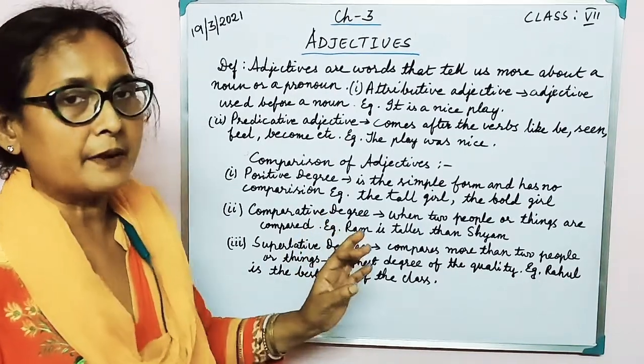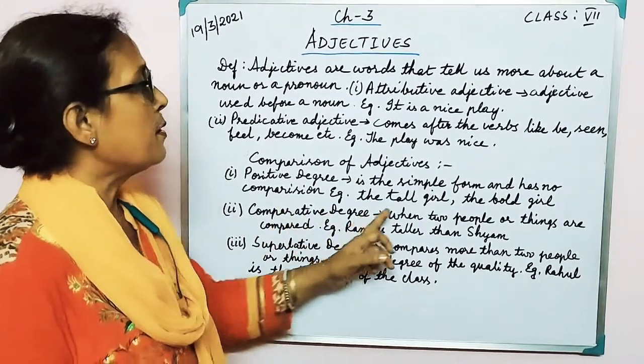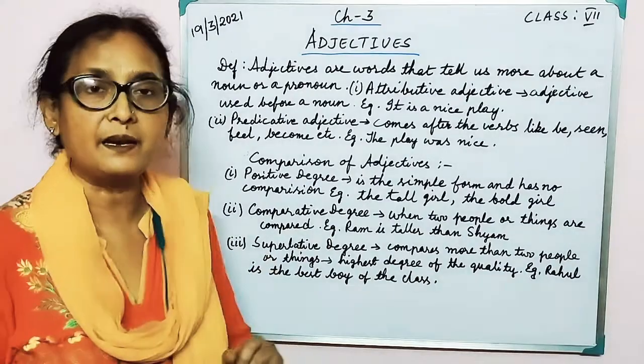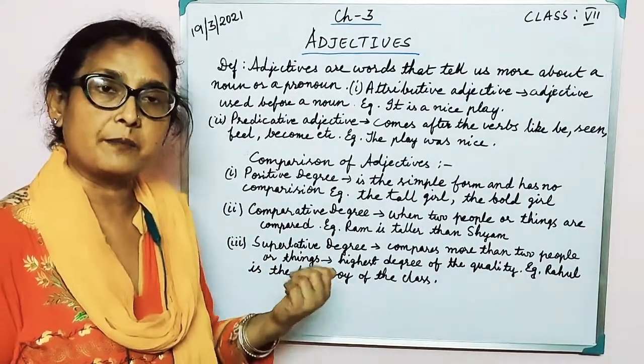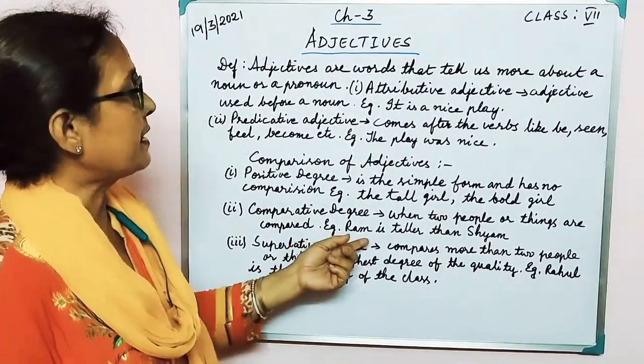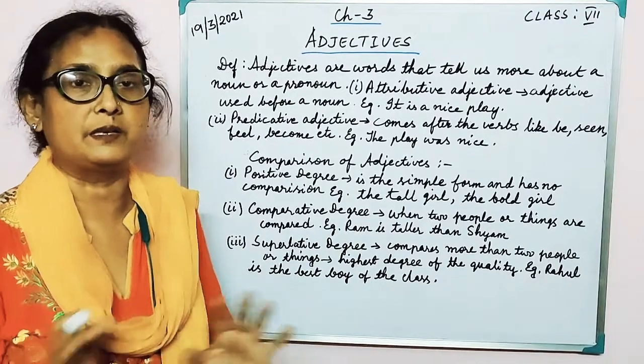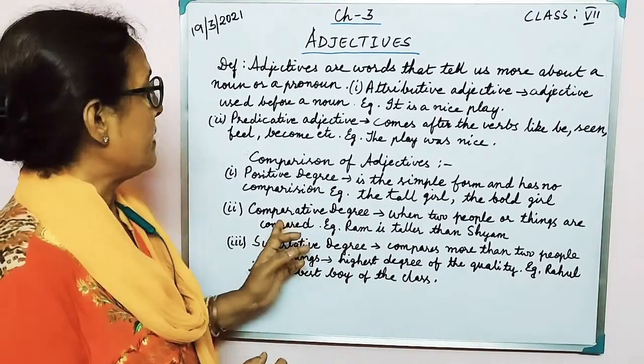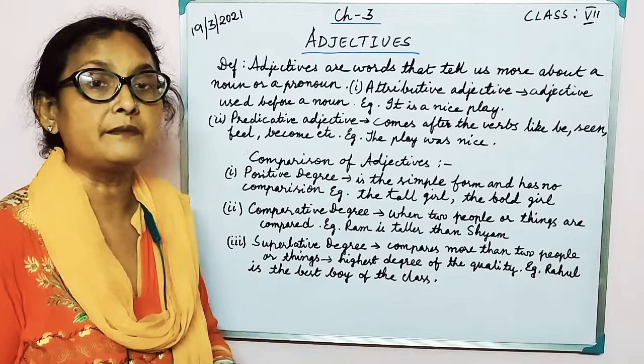But when we come to the comparative degree, when two people or things are compared, we call it the comparative degree. When I say Ram is taller than Shyam, two persons are required to make it a comparative degree.